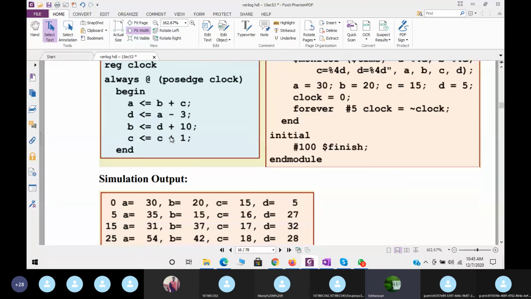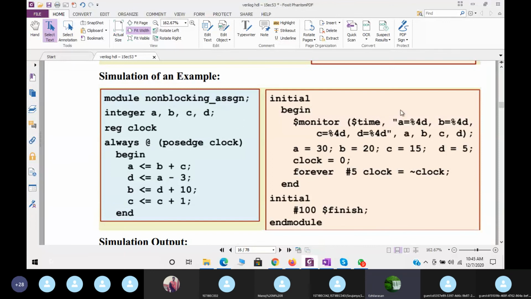You can see here in this. This is initial begin. We are monitoring the value. Just dollar time, this is the current time. A is equal to percentage d, B is equal to percentage d, C is equal to percentage d, D is equal to percentage d. A, B, C, D we need to print. Now we are initializing the values: A equal to 30, B equal to 20, C equal to 15, D equal to 5. We are also initializing clock equal to 0.